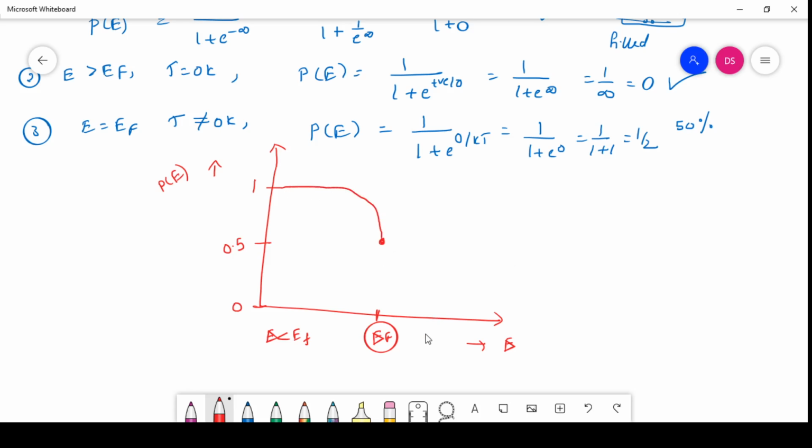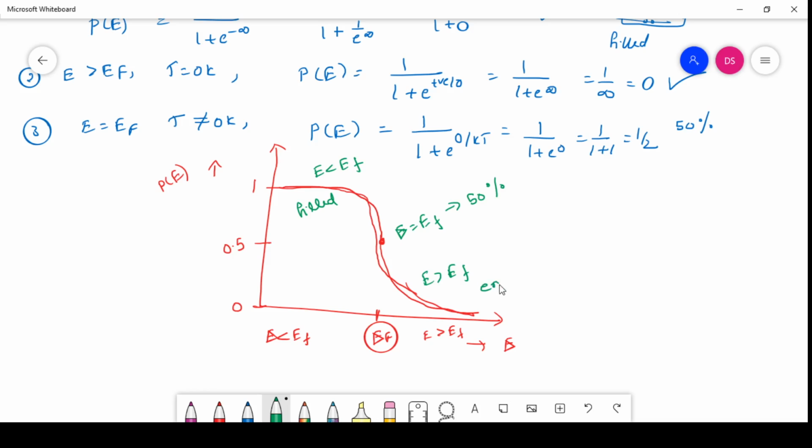If the energy is greater than EF, the graph tends towards 0, because the probability of finding the electron is 0. This one simple graph explains all three cases. At E equal to EF, the probability of finding an electron is 50%. When E is less than EF, all the states below the Fermi energy level are filled, and above the Fermi energy level all the states are empty.